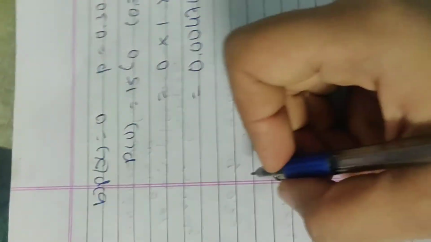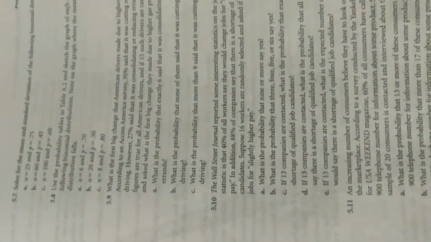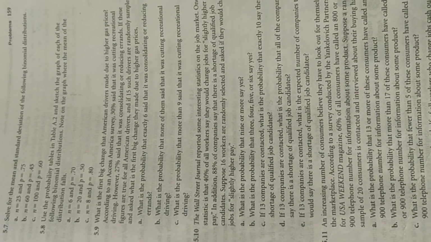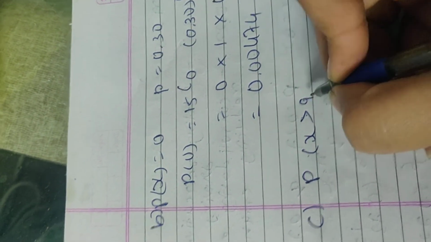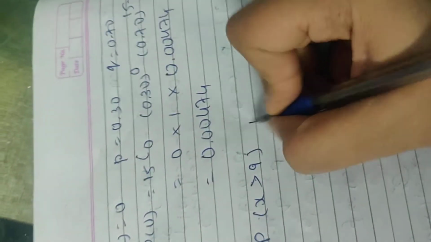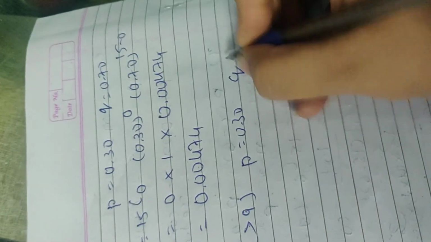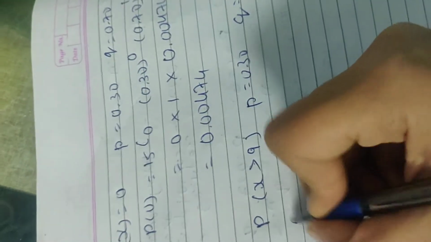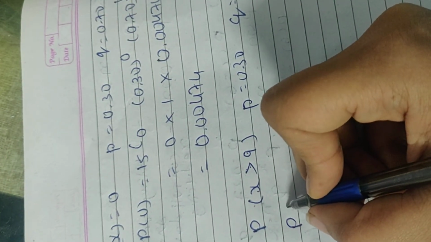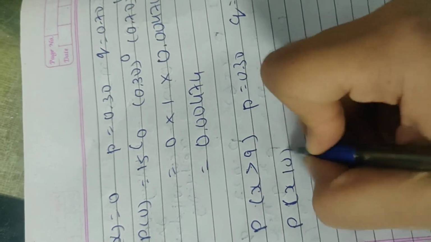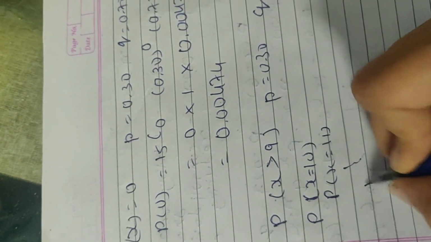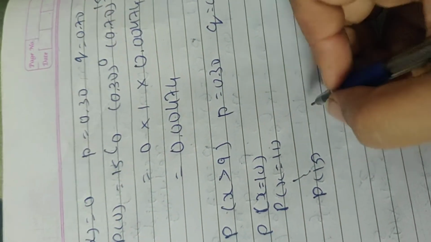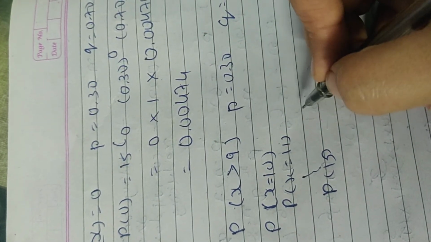So the answer will be 0.00474. Then C: what is the probability that more than 9 said it was cutting recreational driving? This time they are asking about x greater than 9. The probability of success will be the same, 0.30, and q will be 0.70. So this time you have to go for P of x equals 10, then x equals 11 up to 15. Then you can get the answer. So club all the probabilities and get the answer.